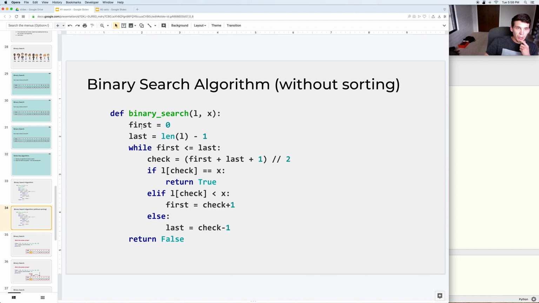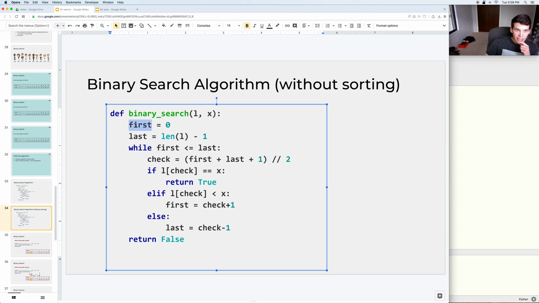Now, how is this working? Well, you can think of these two numbers kind of like the bars on either end of the visual lists, where those are going to be numbers that are referencing an index, which is the beginning inclusive and end inclusive of the range of possible locations that the element you're searching for could be at. I'm going to change this to E, E, and E.